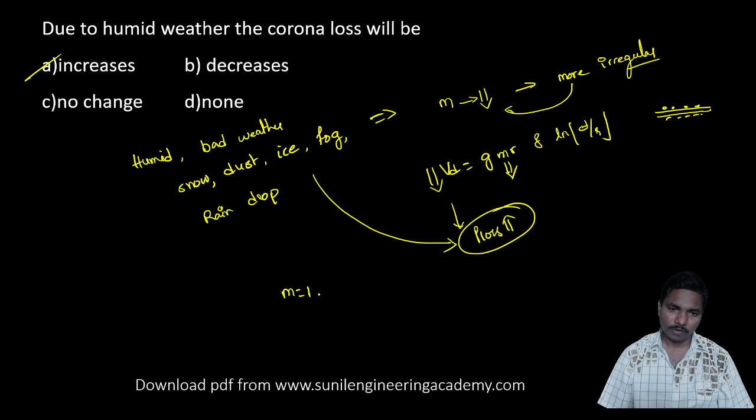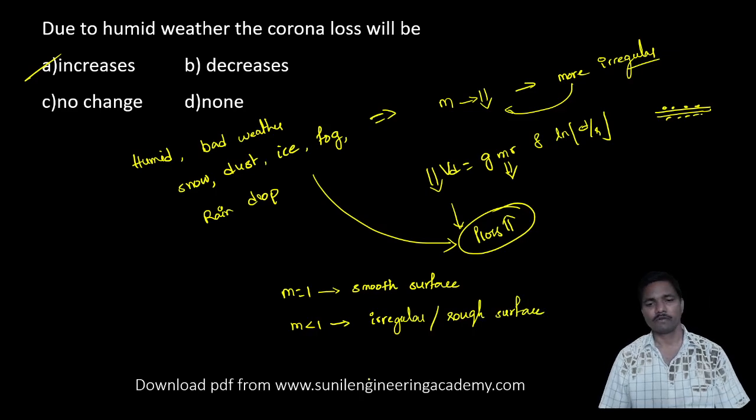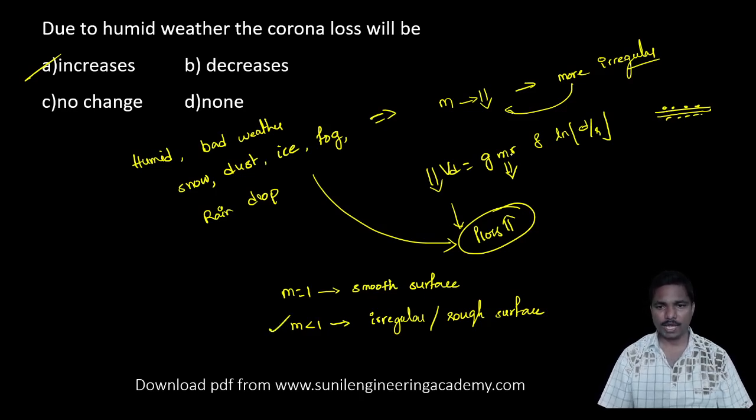M is equal to 1 if there is no irregularity, a very smooth surface. M will be less than 1 if it is an irregular or rough surface. Whenever raindrops fall on the conductor, it becomes less than 1. So as M is less, Vd is less, then power loss will be more. Okay, coming to the next question, guys.